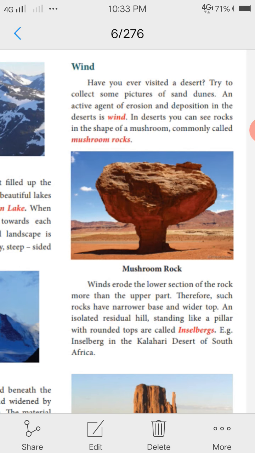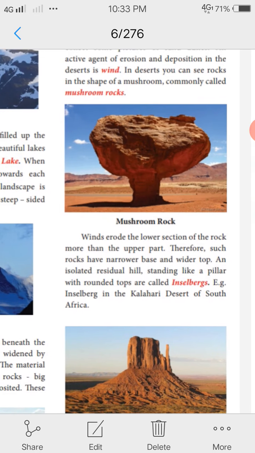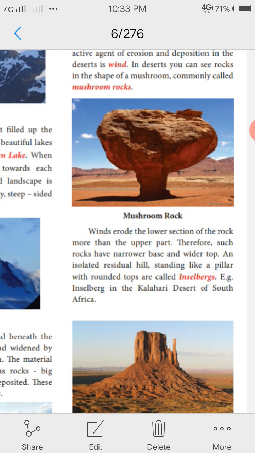Here, the winds erode the lower section of the rock more than the upper part. So the lower section, being soft rock, is eroded very fast. Therefore, such rocks have a narrower base and wider top. An isolated residual hill standing like a pillar with rounded tops is called an Inselberg. Okay, this is the Inselbergs. Example, Kalahari Desert of South Africa.